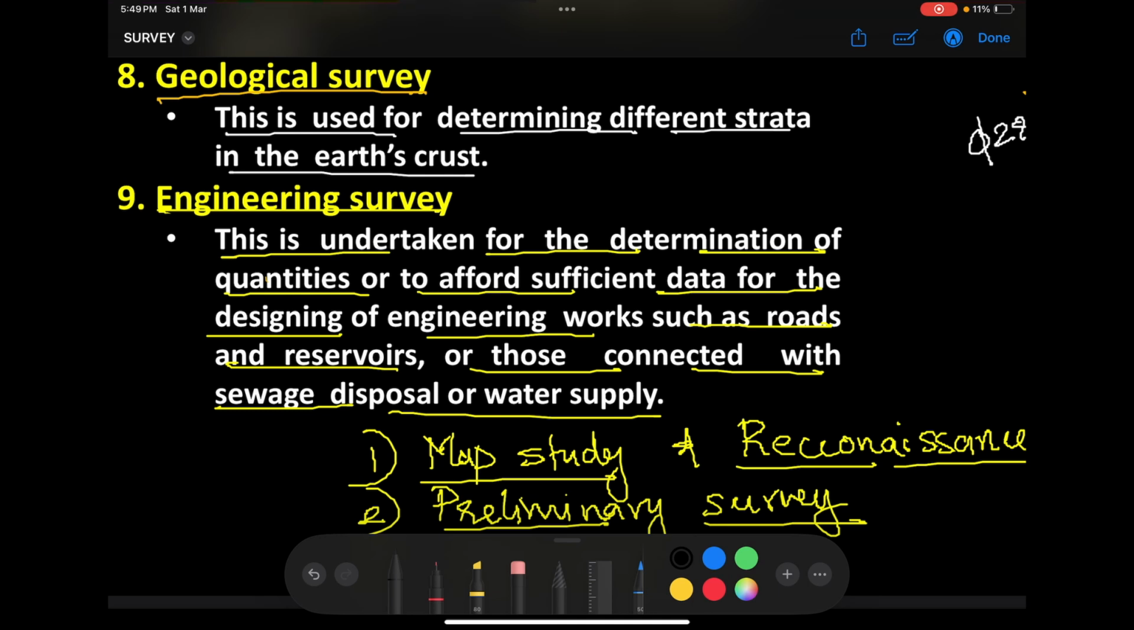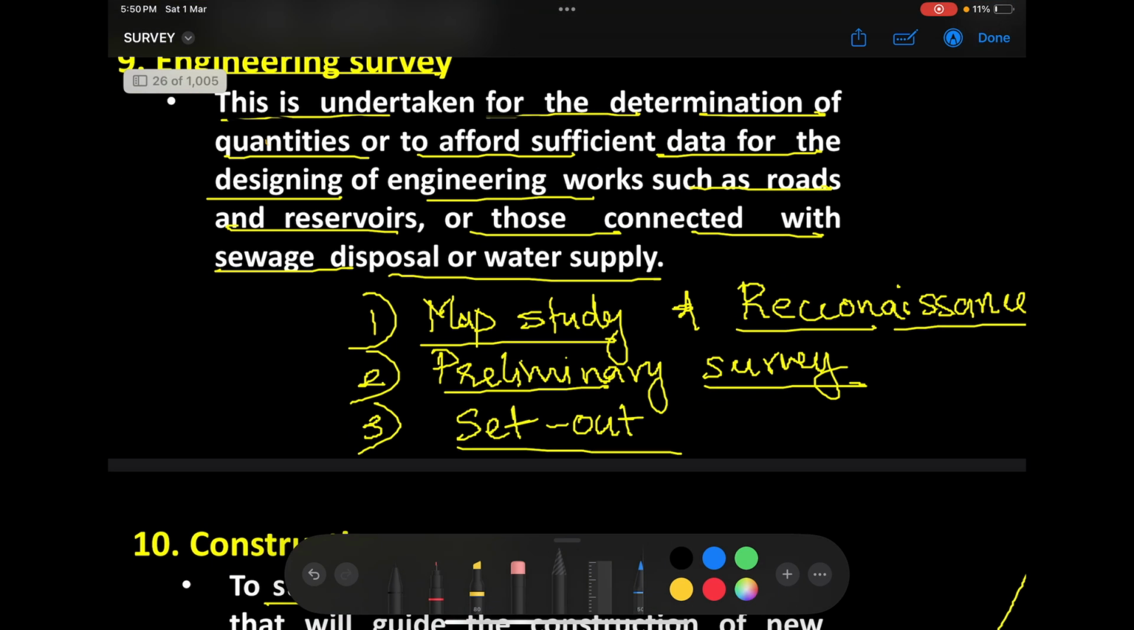So all this data needs to be collected beforehand in the field. The process that you do to collect this data is what we call an engineering survey. For any civil engineering works to start, the first survey we need to do is the engineering survey. This is undertaken for determination of quantities or to afford sufficient data for design of engineering works such as roads, reservoirs, or those connected with waste disposal or water supply, etc. All of this will come under engineering surveys. Now, please remember, engineering surveys basically consist of 3 different steps in the field.